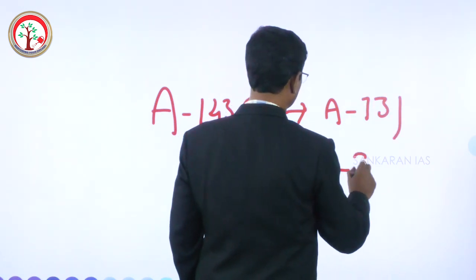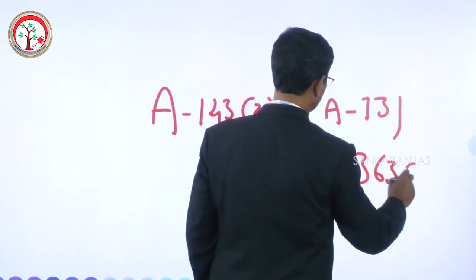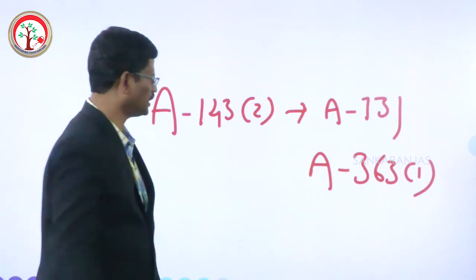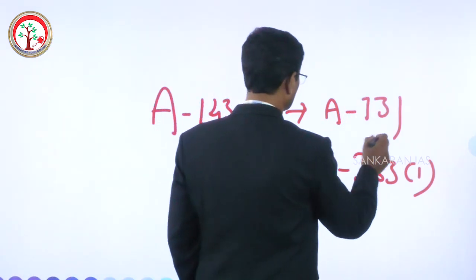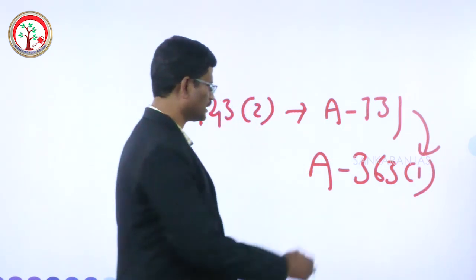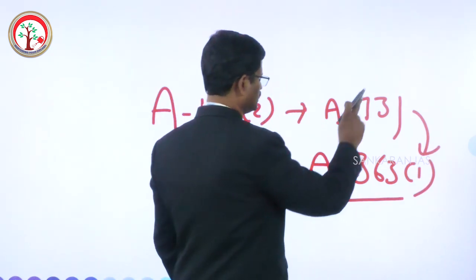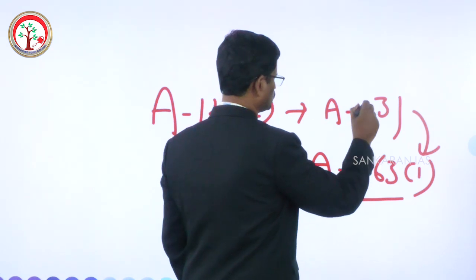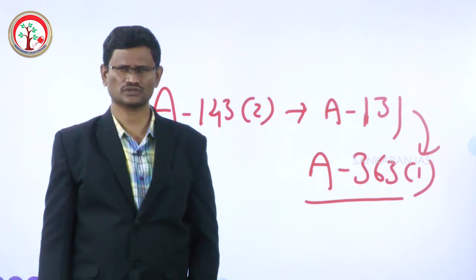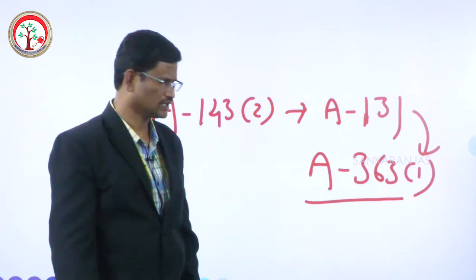Article 143 Clause 2 has to be read with Article 131 and also along with Article 363. So what is the relationship between Article 143 Clause 2, Article 131, and Article 363 Clause 1?